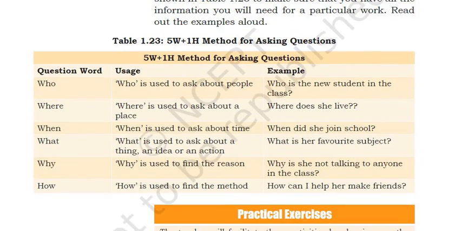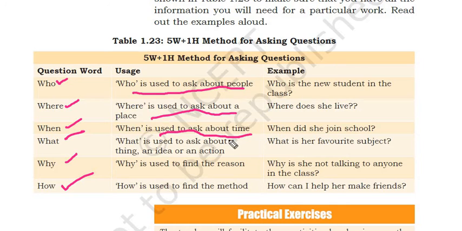5W: who, where, when, what, why, right? And 1H is how. So who is used to ask about people, where is used to ask about a place, when is used to ask about time, what is used to ask about a thing or an idea or an action, why is used to find the reason, and how is used to find a method. So these are the ways, 5W plus 1H, of asking questions.